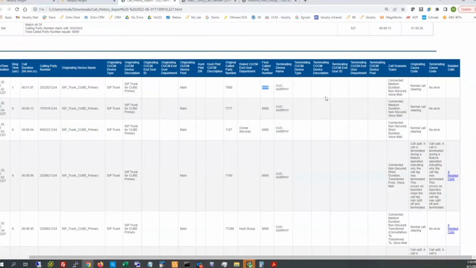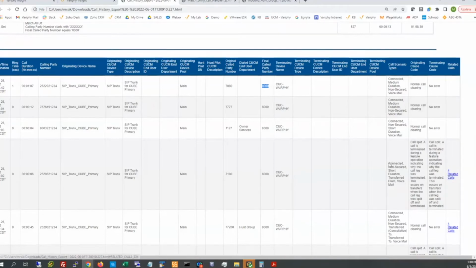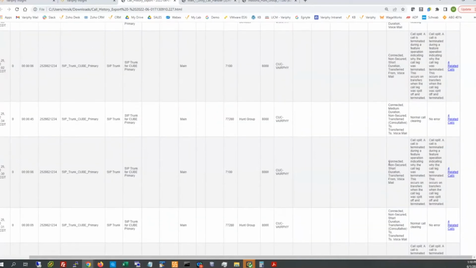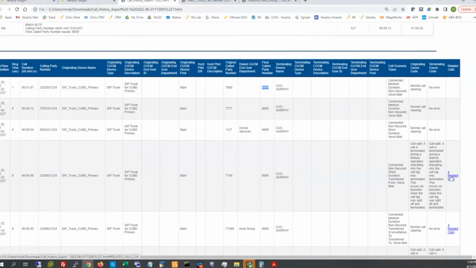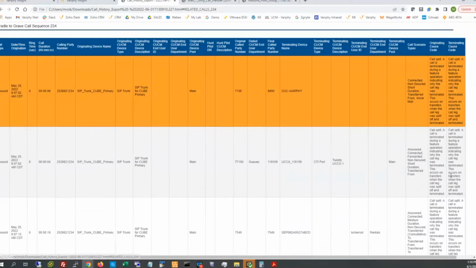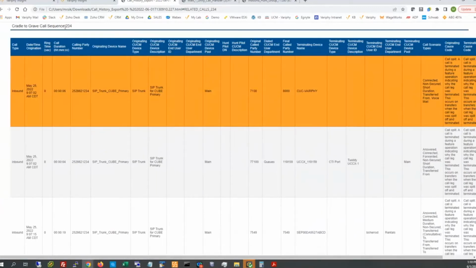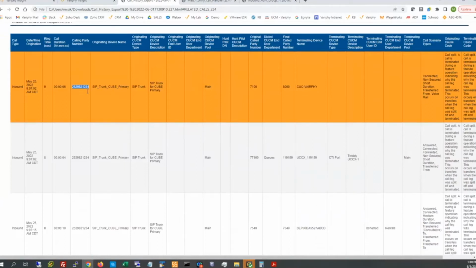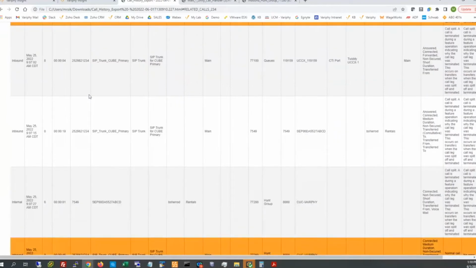But what we're looking at here real briefly is, let's just pick on this one that we see 4. There's definitely plenty of them that have 4s. So we're going to click on this hyperlink. It's going to shoot me down to the bottom of the report to the specific section of that call sequence. So sequence 234. This is the external caller we were just looking at up above, but below it are the other 4 legs associated to this call.